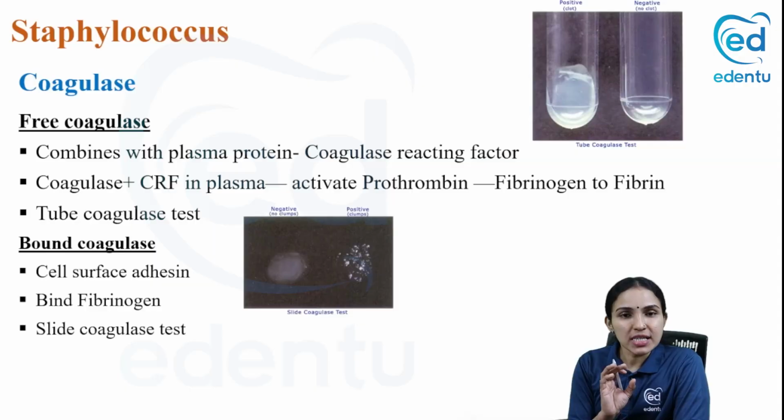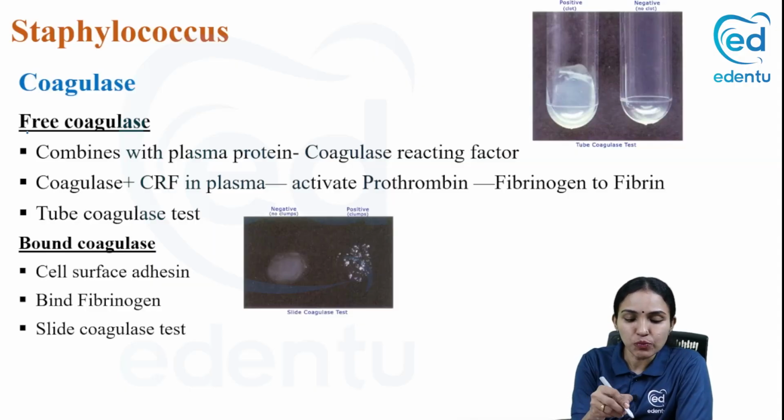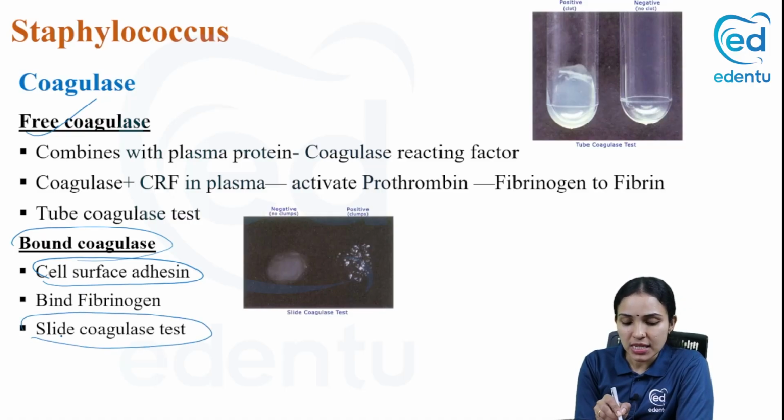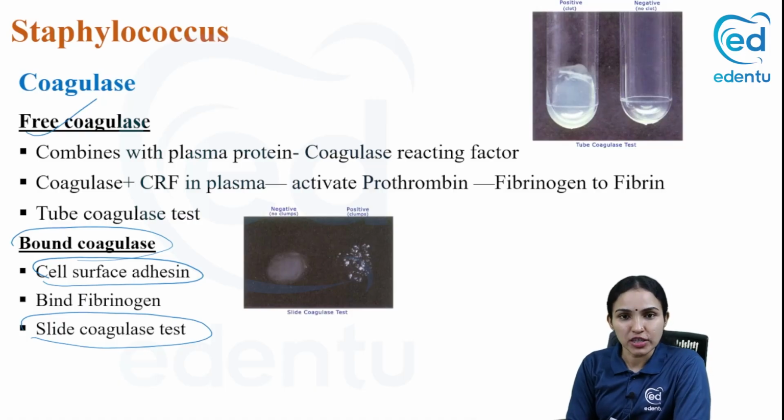Free coagulase, that is, when you say coagulase enzyme, what you mean is the free coagulase. Hope you remember we just mentioned a cell surface adhesin or a clumping factor. That is called the bound coagulase enzyme. So the slide coagulase test is for detection of the bound coagulase, and the tube coagulase test is for detection of free coagulase. So slide is for bound and tube is for free.